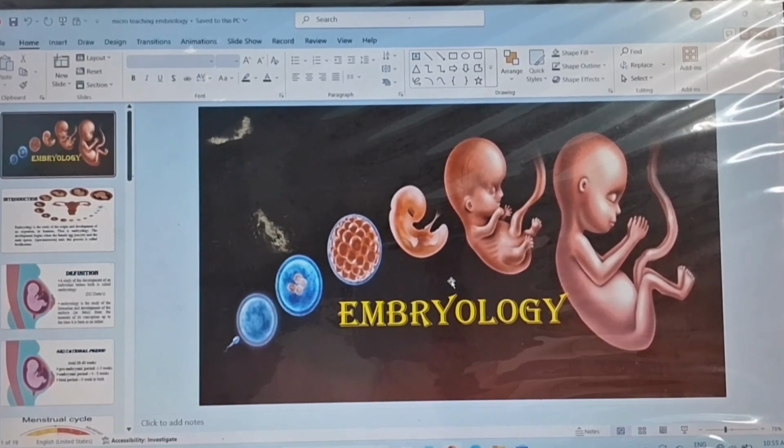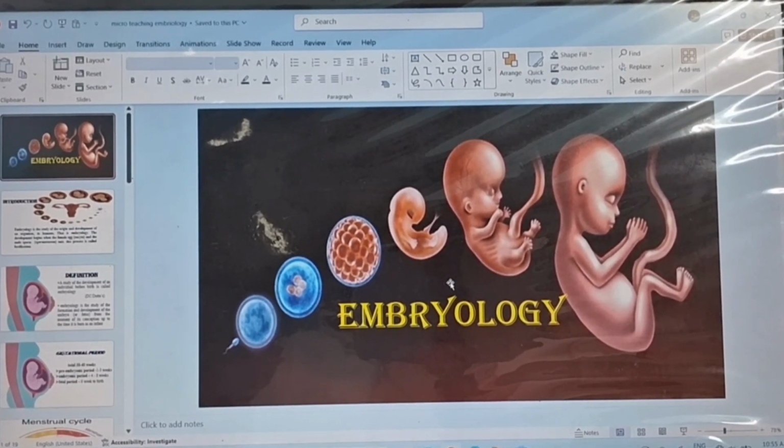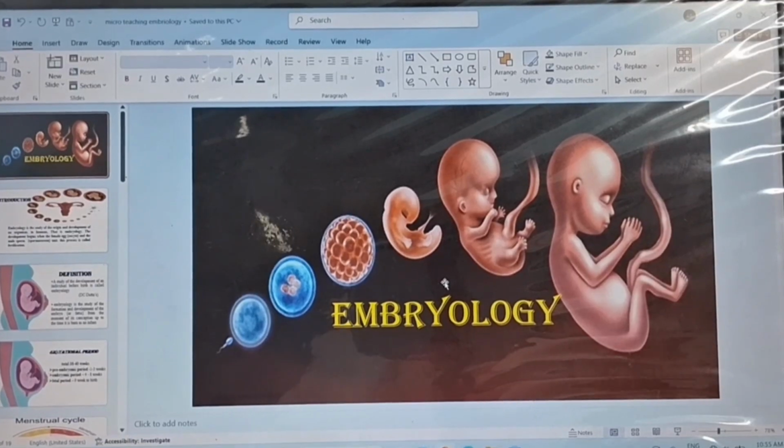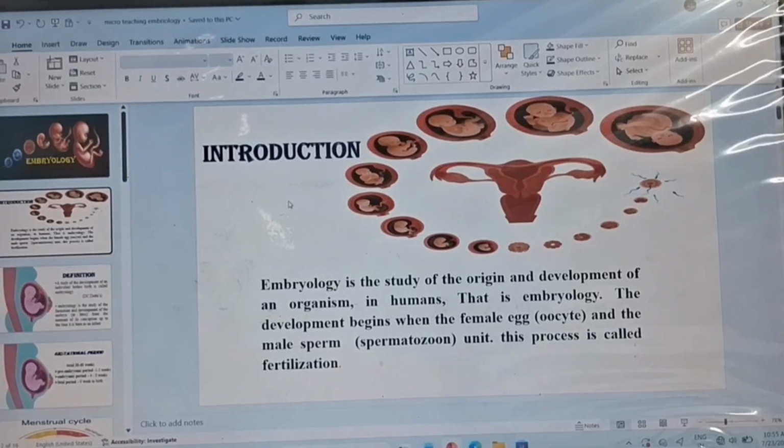Today we will discuss embryology, the study of how the human body develops from fertilization to birth. This topic is very important for understanding normal fetal development and gestational abnormalities. So, the introduction of embryology.